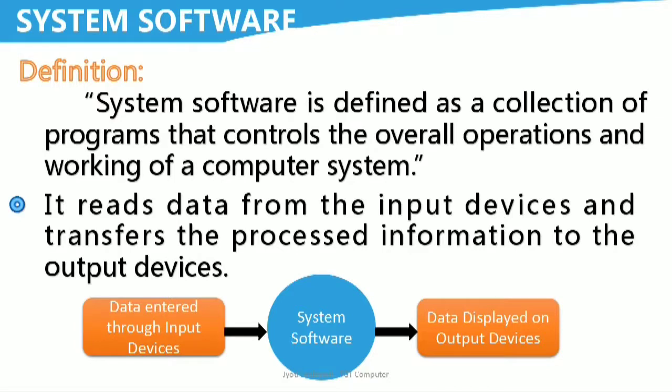It reads data from the input devices and transfers the processed information to the output devices as shown in figure. So it's system software's responsibility to handle each and every operations of the computer system. So we can say that system software is like a mother.